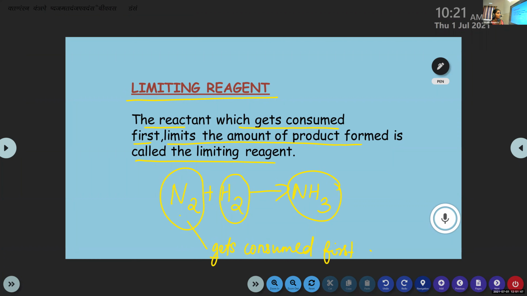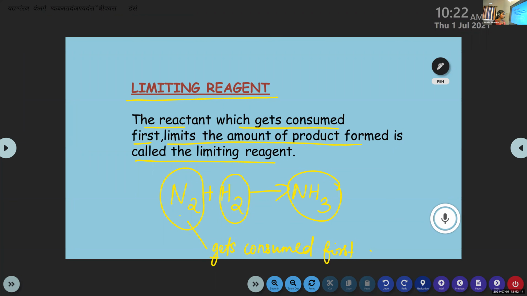Yes, Abhinav, can you read the definition of this limiting reagent? Yes, ma'am. Limiting reagent. The reactant which gets consumed first and limits the amount of product formed is called the limiting reagent.